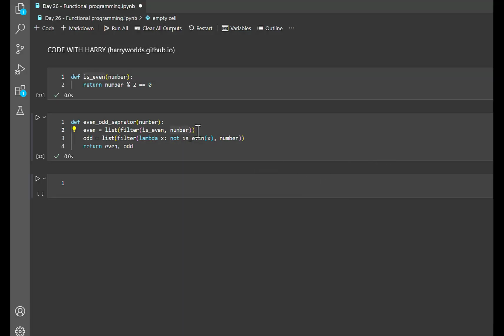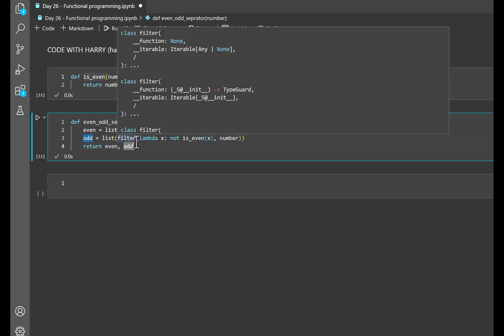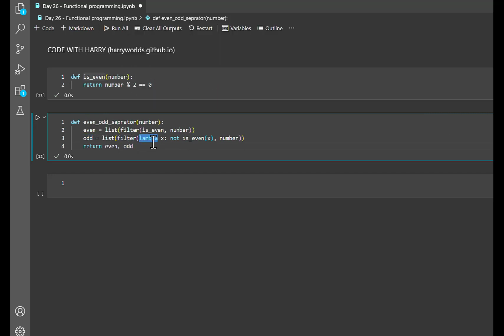So you can see over here on the first line of code, it says even equal to list filter. Basically this line of code is a new list that filters the input numbers using is even, and keeps only the even numbers from the original list. The second one is odd. This odd is another new list that filters the input numbers using a lambda. This is our lambda, and the lambda function applies a not operator,